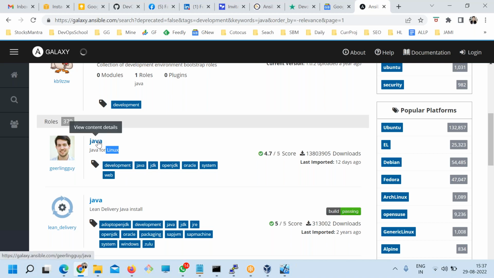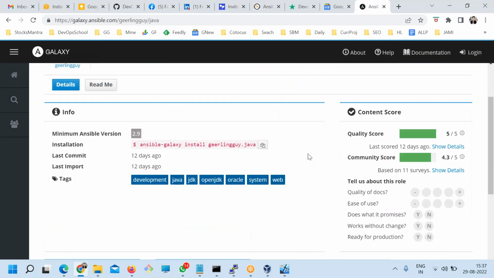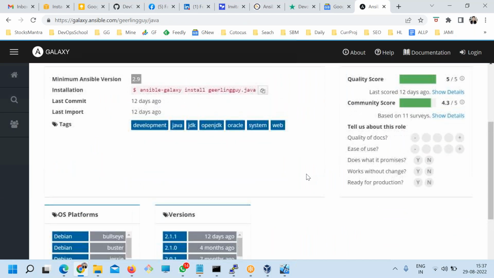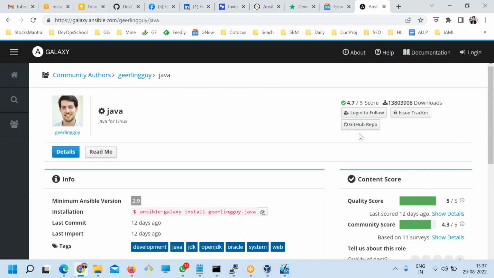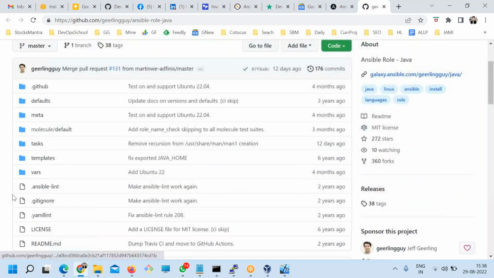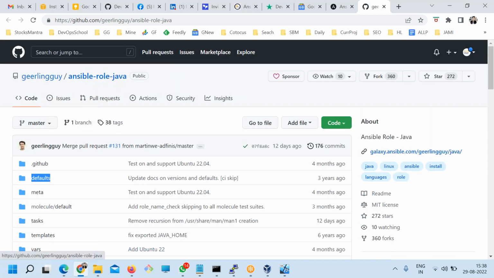Click on it. Do you want to see this code? Let me show you on GitHub. Where is this GitHub? Here it is. See this, this is the role. How do you identify it? See tasks, templates, variables, meta, defaults. Correct? All of you are getting it, right?